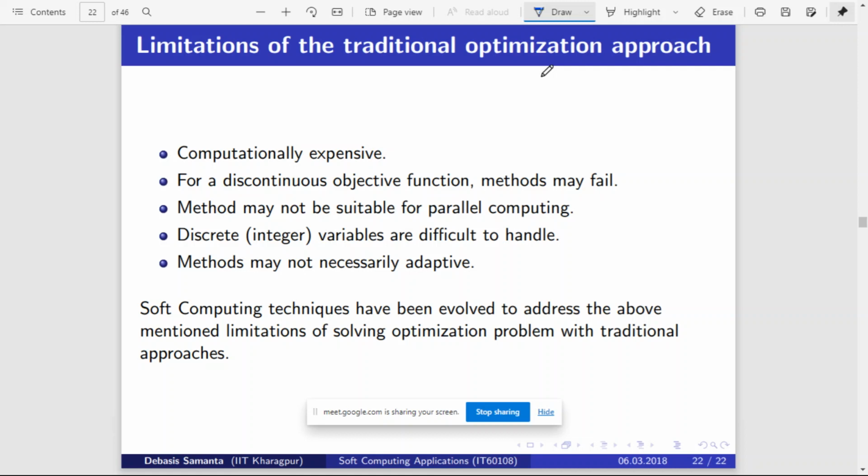But in case of traditional optimization problems, the problem is comparatively less complex, so it can be solved by using traditional optimization approaches. But that is not the case in most of the real world problems. Most of the real world problems are really complex, and they involve so many parameters. Because of their complex nature, and as they have so many parameters, they cannot be solved using traditional optimization techniques.